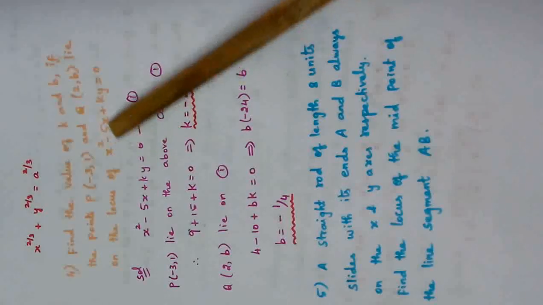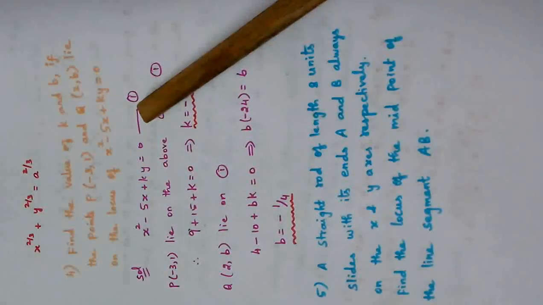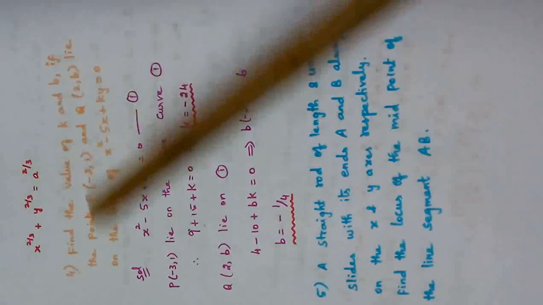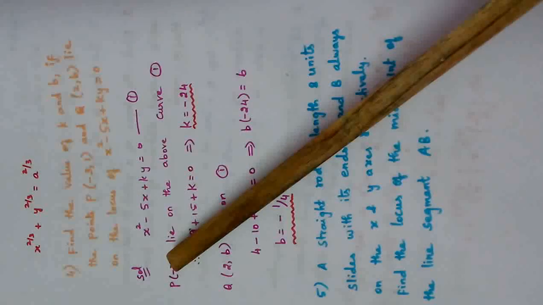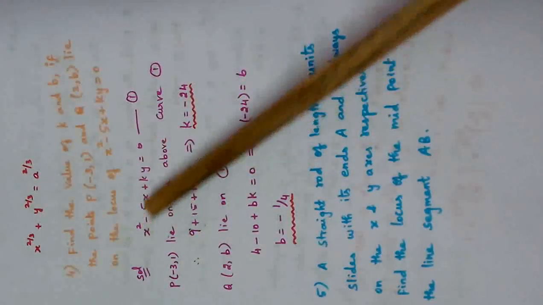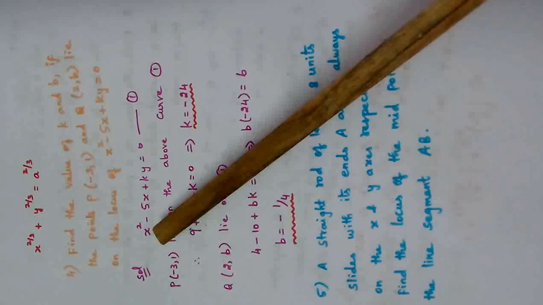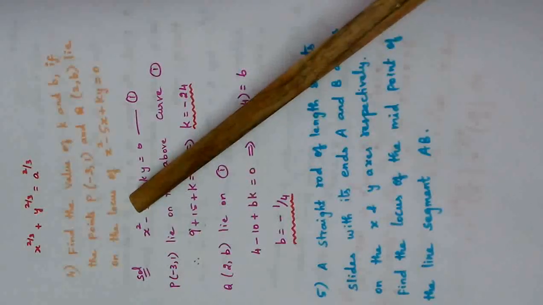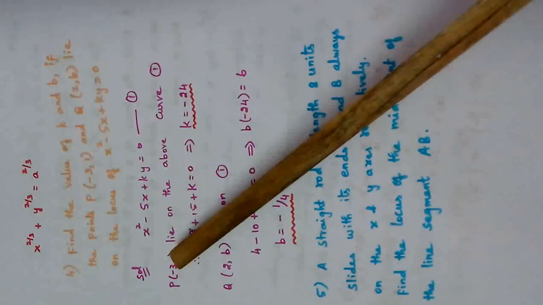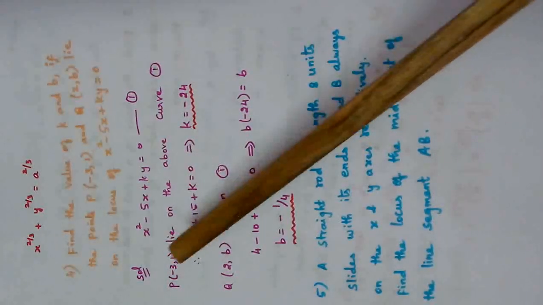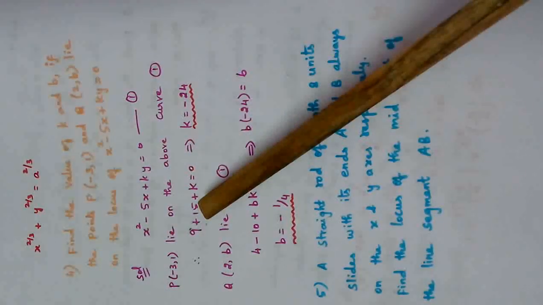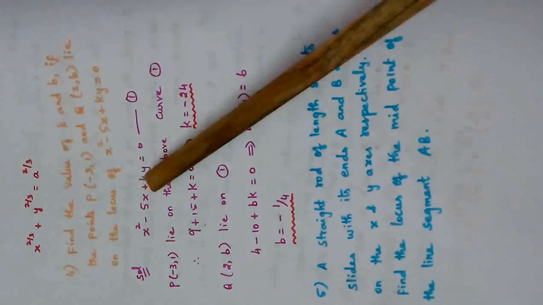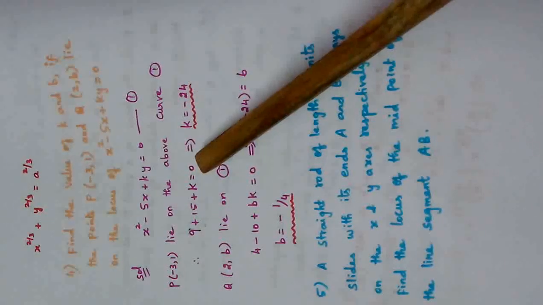So what we will do, first we will write this equation. Give this as number 1, first equation. First you take this point P of minus 3 comma 1. This point lies on the above equation, yes or no? Minus 3 comma 1 lies on this locus. That is what is written here. So I can substitute the point in this equation. Minus 3 whole square becomes 9. Again minus 3 if you substitute, plus 15. In place of y, 1, so only k remains, equal to 0.